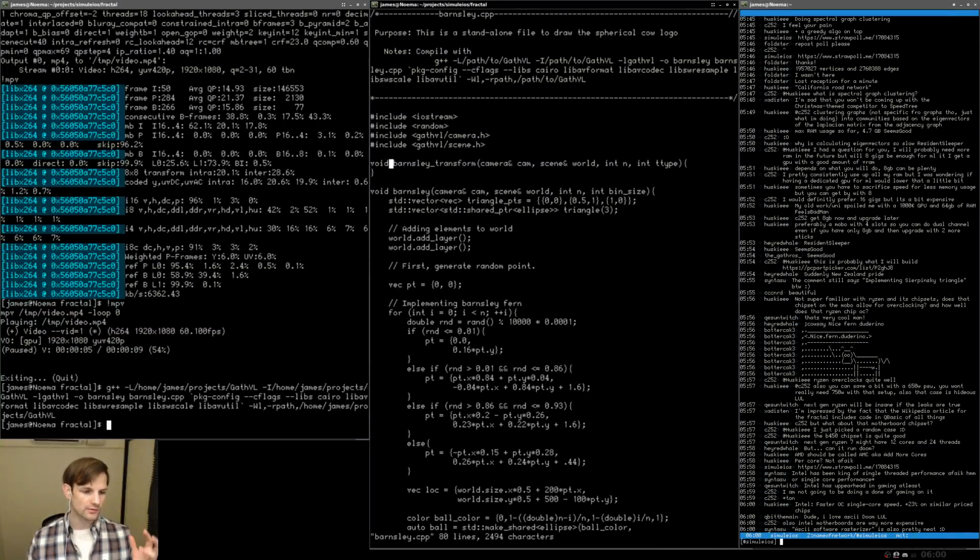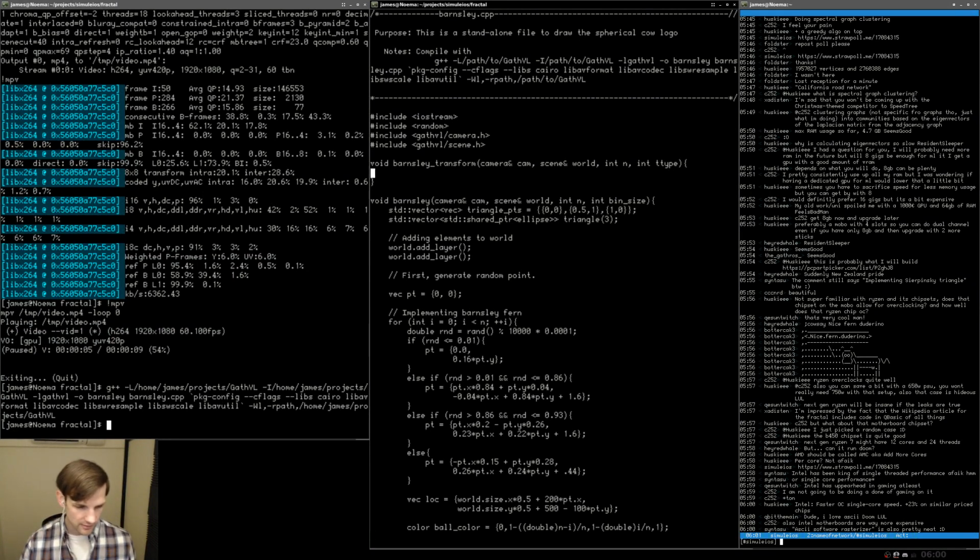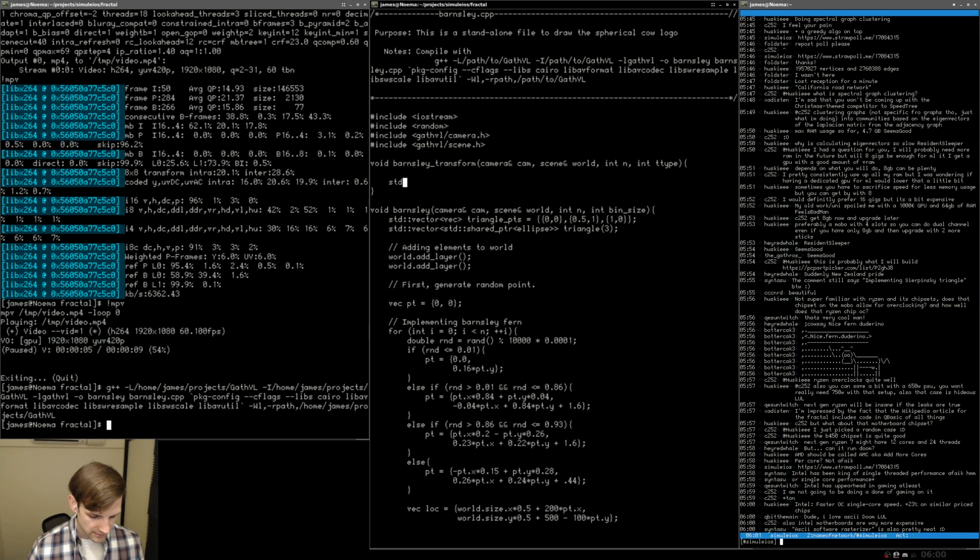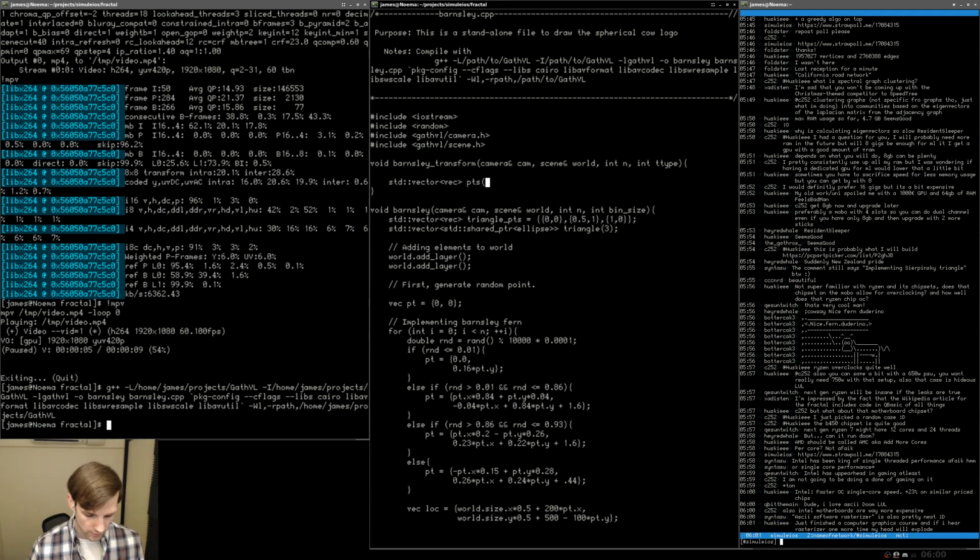Okay, so what we're going to do is generate a random distribution of points, and then we're going to move each of these points into another location, depending on the new transform. So what we need to do is start by creating a vector, std vector of vec, and I guess we'll call it points, and we're going to make it size n. Something like this should work.